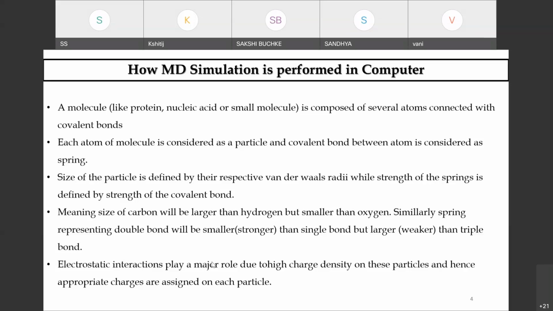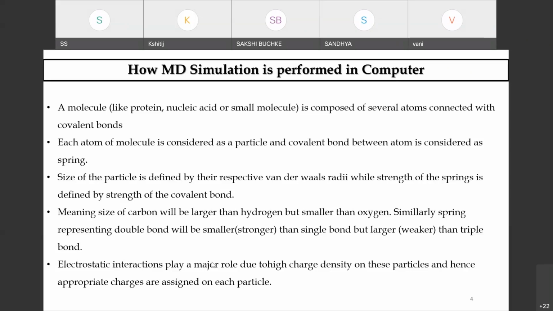So how do you calculate the strength? You have a size of carbon which will be larger than hydrogen and smaller than oxygen. Likewise, you have the spring which defines the strength of the covalent bond, representing a double bond which is stronger than a single bond and weaker than a triple bond.